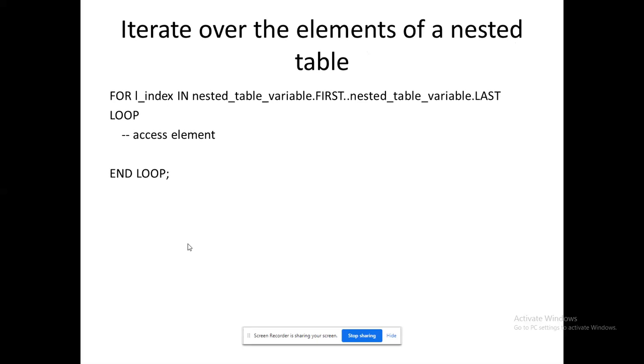How will I iterate? This could be the place where I'm using my for loop. In the previous associative array, I showed you based upon my while loop, right? Here I have shown you the for loop. You have an index variable. In is the parameter here. I think you have come across in parameter and out parameter, right?